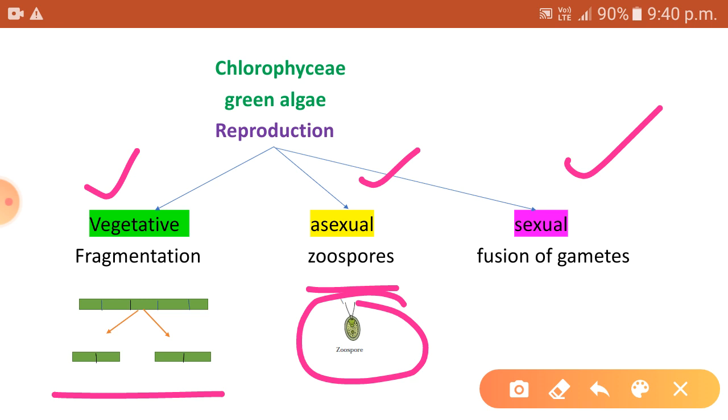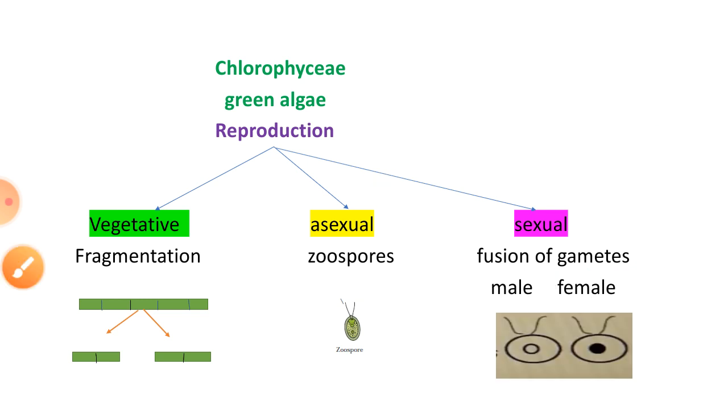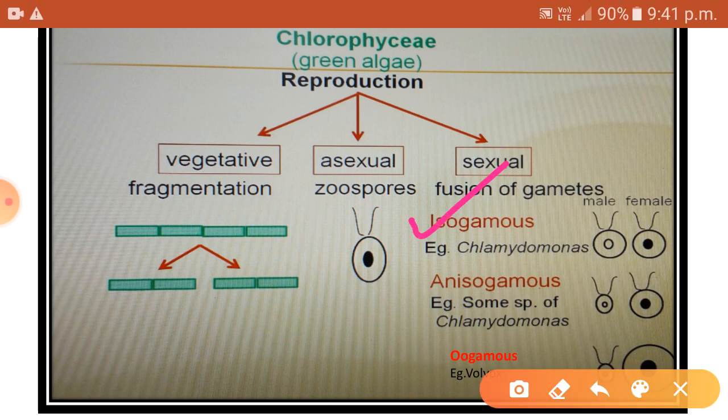Then the sexual reproduction takes place through fusion of gametes, the male gamete and the female gamete. These gametes can be flagellated and similar in size as in Chlamydomonas. Such a kind of reproduction is termed isogamous. Sometimes these gametes can be non-flagellated and non-motile but still similar in size.